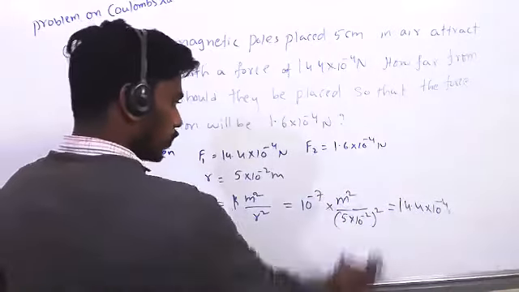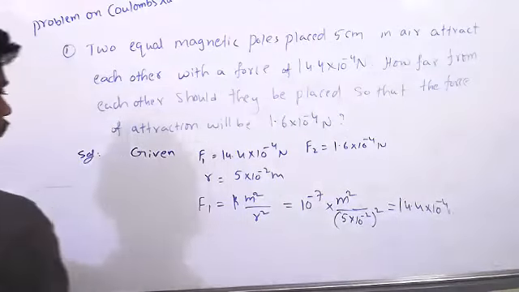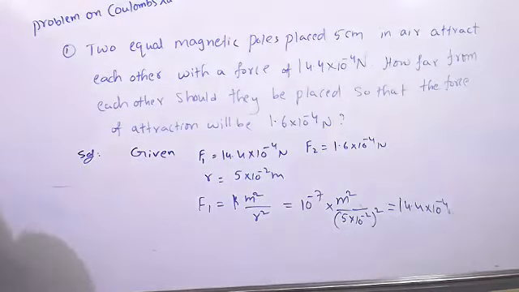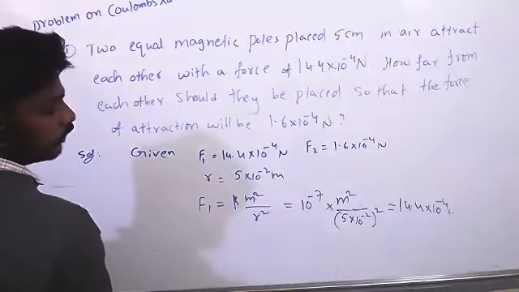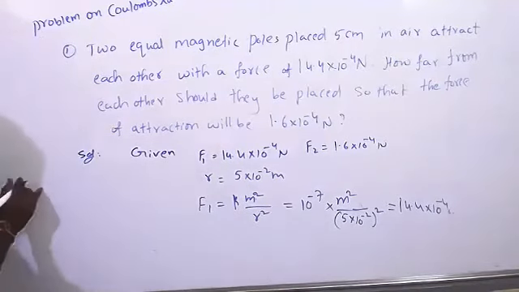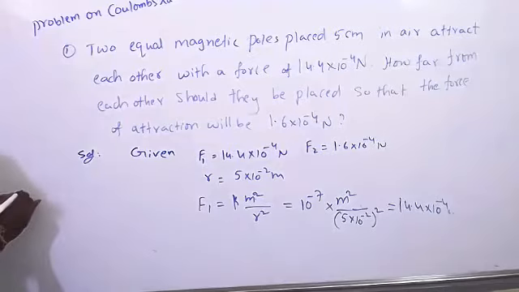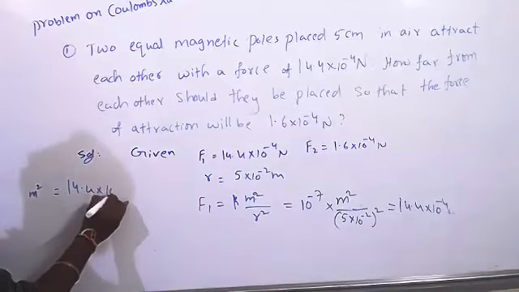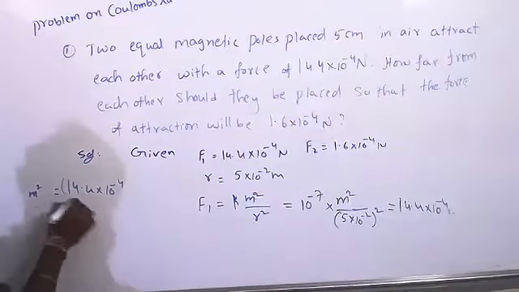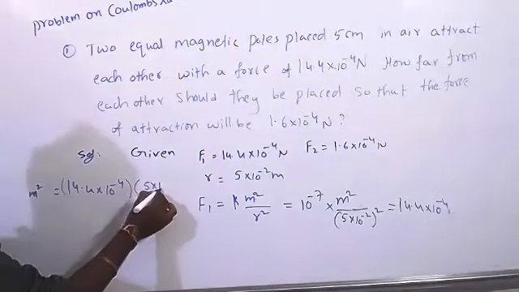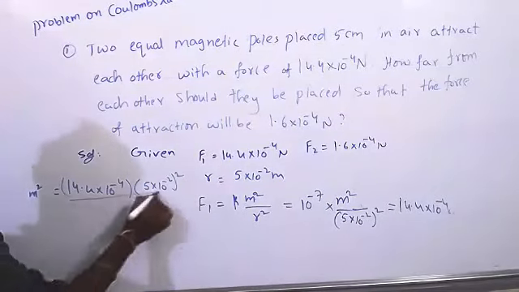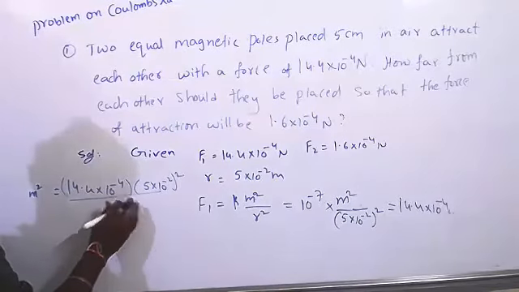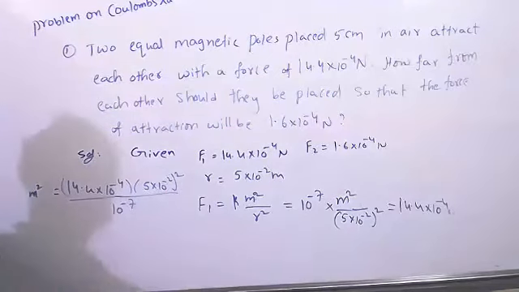So we have to find out the pole strength here. Calculate that. So m square equal to 14.4 × 10^-4 into (5 × 10^-2) whole square by 10^-7. Can you calculate how much it is?